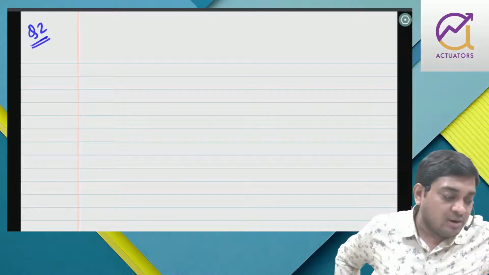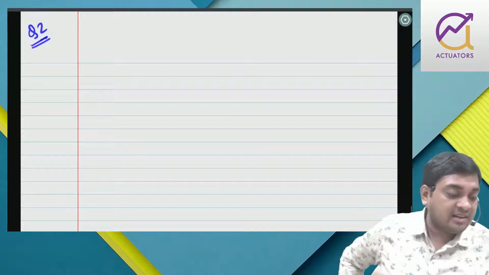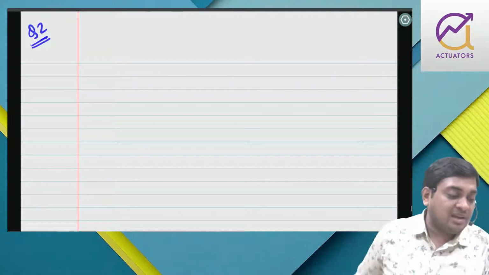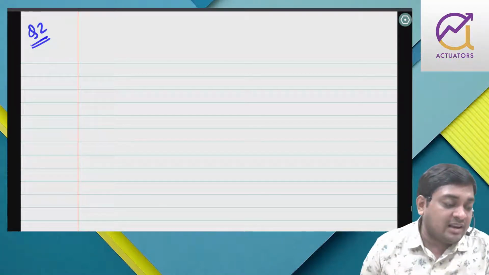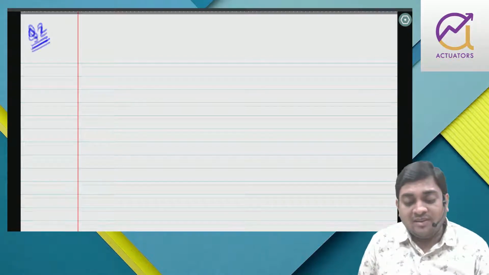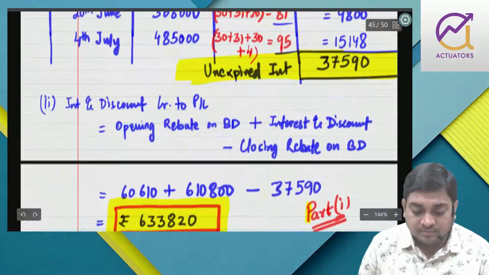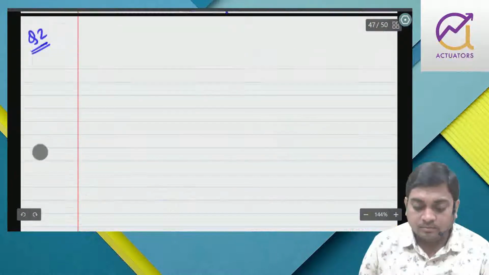You are required to calculate all the three they have asked: rebate on bill discounted, the amount to be credited to PL, and the journal entries. Further, you may have to note that the interest rate of each bill is different. So what I will do, instead of having 4 columns, this time I'll have 5 columns. Right?